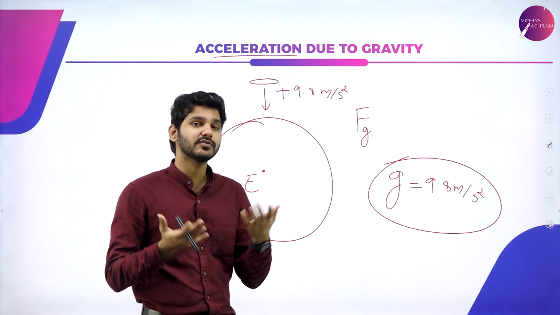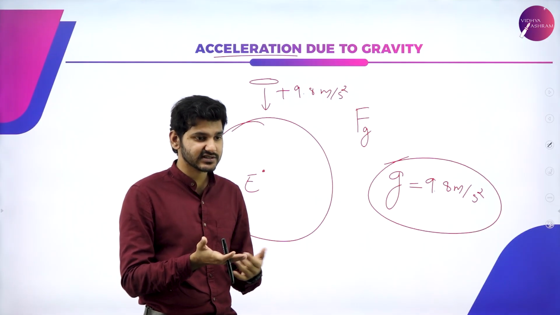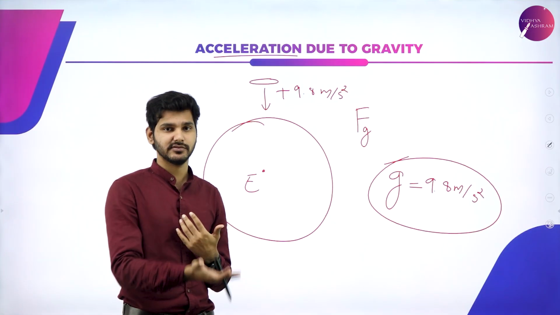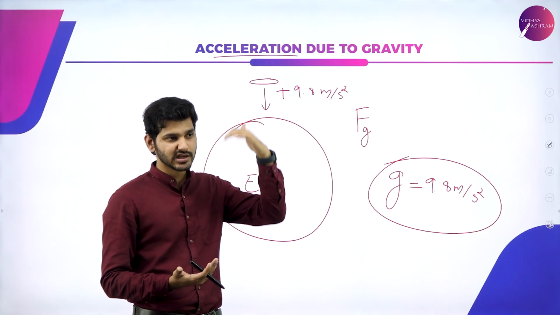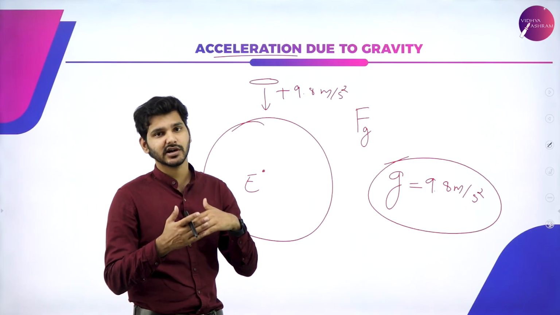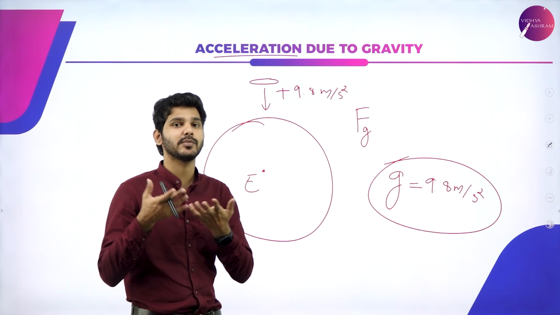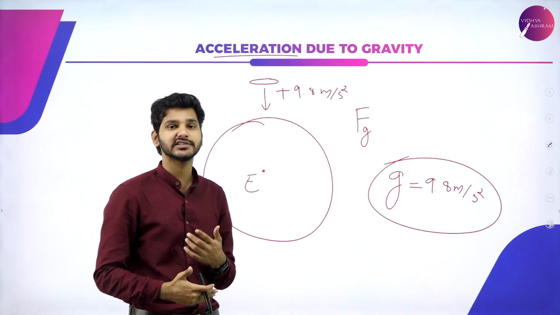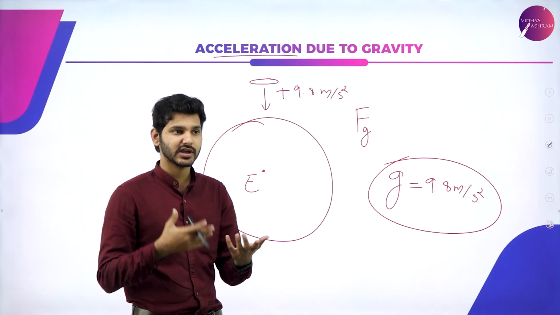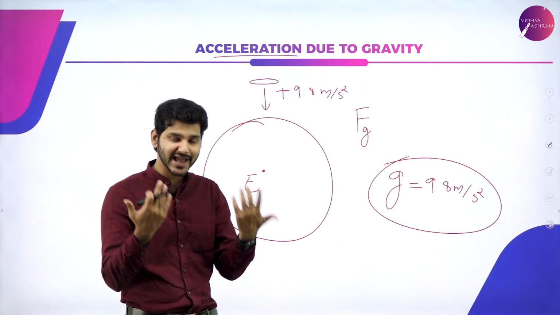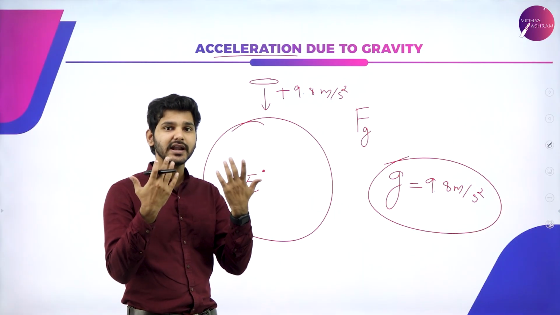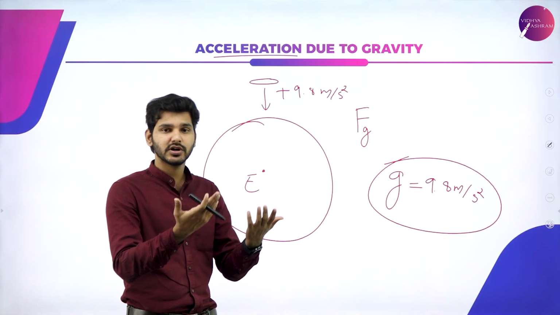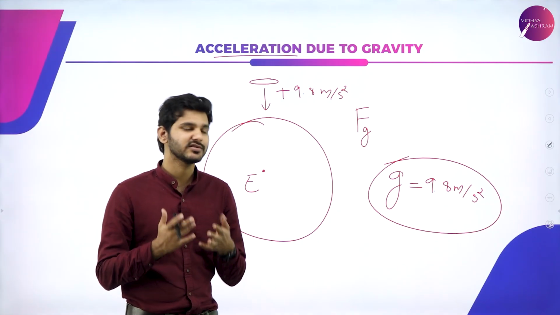That is because there is something known as wind resistance. This wind resistance will oppose the incoming motion, that is, it will give friction. The frictional force will be acting against the incoming object, and after some time they balance out, and the object will attain what is known as terminal velocity. It is because of this frictional force that you see rockets, when entering Earth's atmosphere, start to burn up. You can see a red glow. That is because the air molecules, the gas molecules, are hitting and colliding with the object, making friction and causing the friction to burn the object, that is, increase the heat on the object. That is why all this happens.